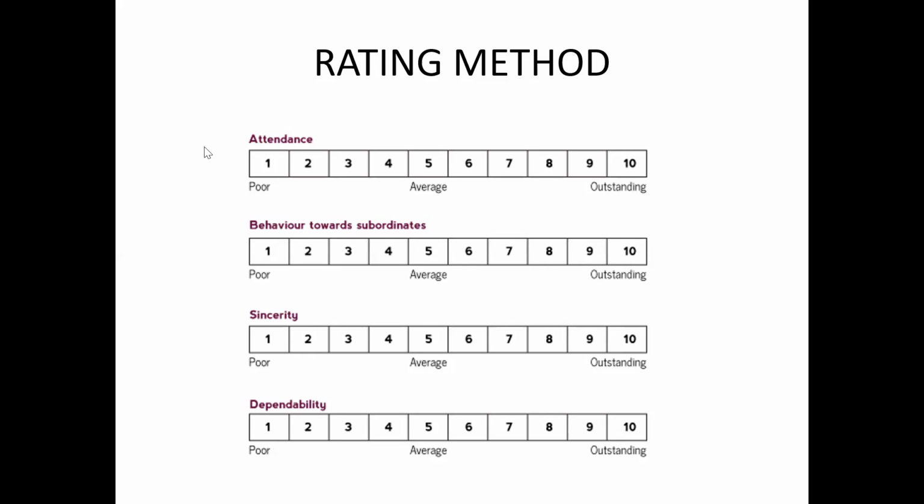In this method, we can consider some of the facets like attendance, behavior towards subordinates, sincerity, and dependability. These show whether the employee is good at performance or not. These are the factors influencing the performance of your employee, because if they are attending well, it means that they are satisfied. That is the first one. The second one is, if you come regularly to the organization, you can produce more. So low attendance gives us low productivity.